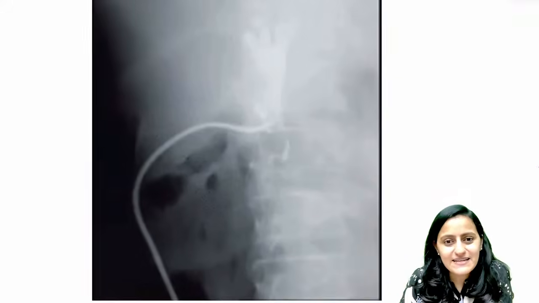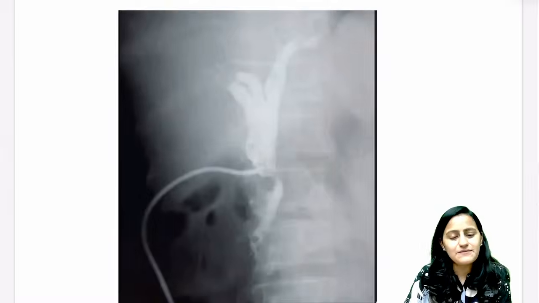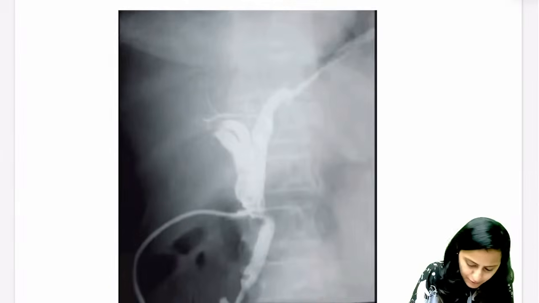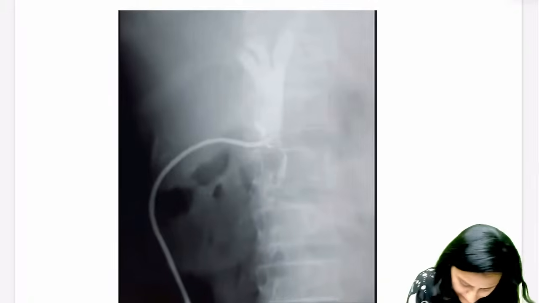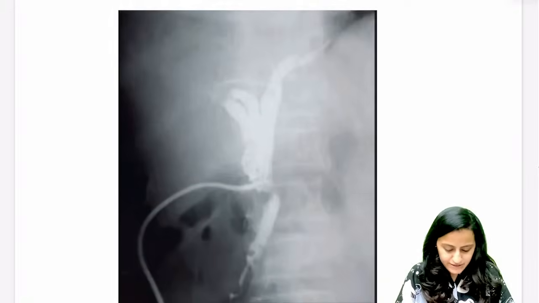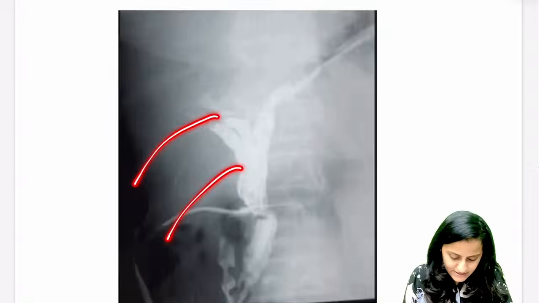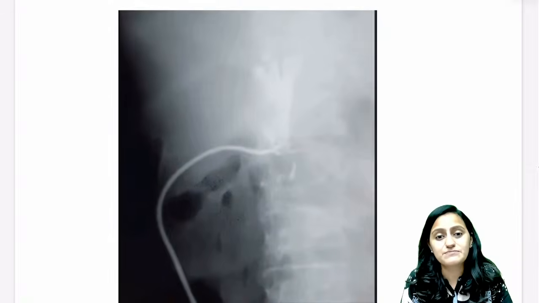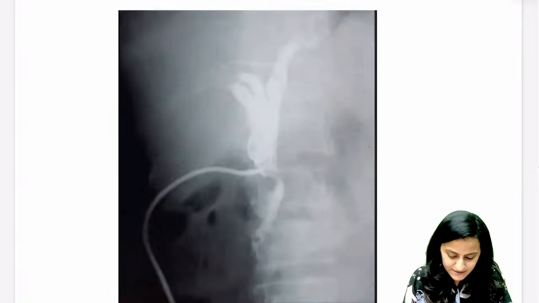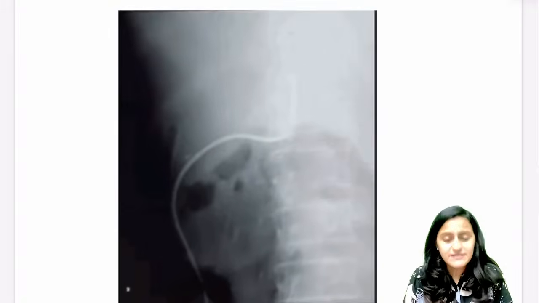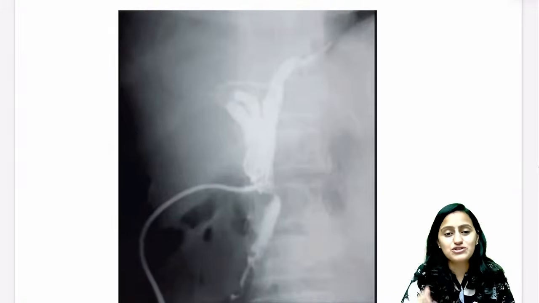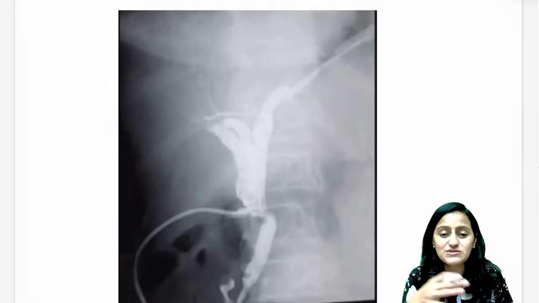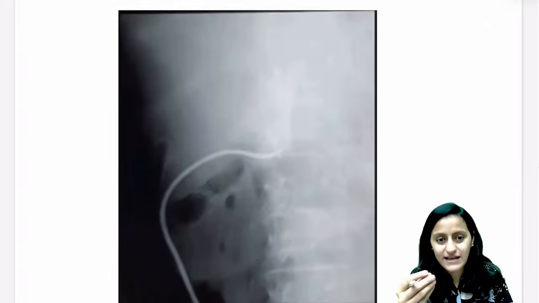Okay, so let's have a look at this one. Now look at the image carefully, identify in the background. Can you see these vertebrae in the background? Right, there are those vertebrae in the background. And if you see carefully, the bones that you are seeing here, those are the ribs. So remember, we are here in the hypochondriac region. We are not lower down in the pelvis to say that this is RGU or HSD.